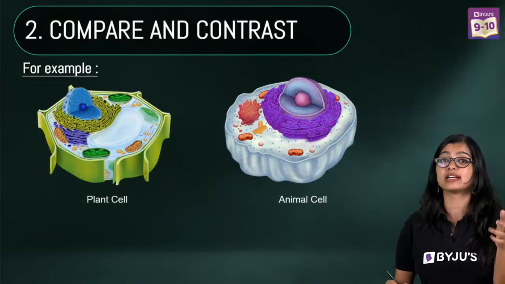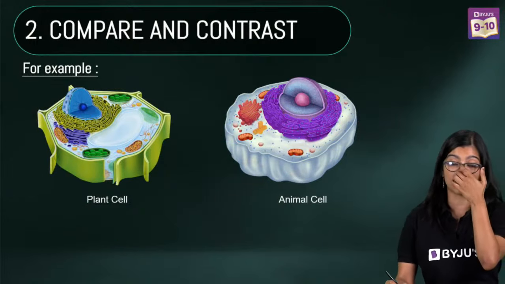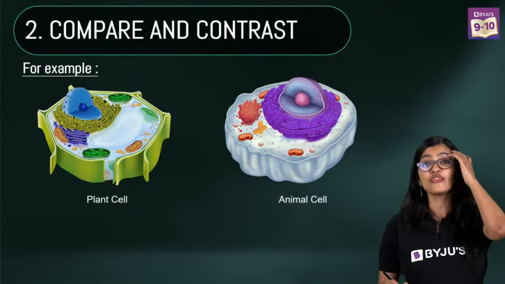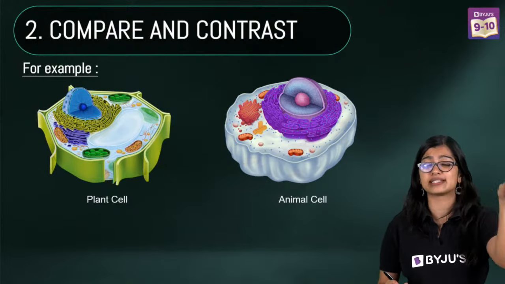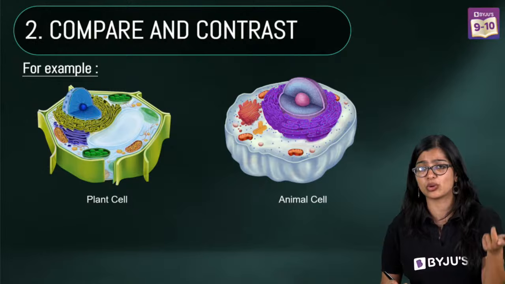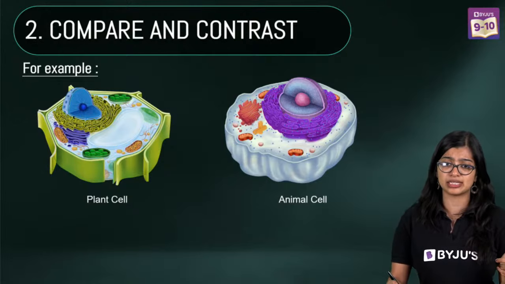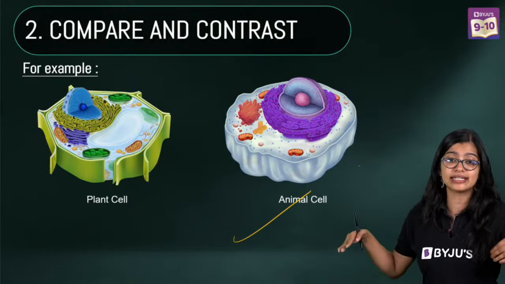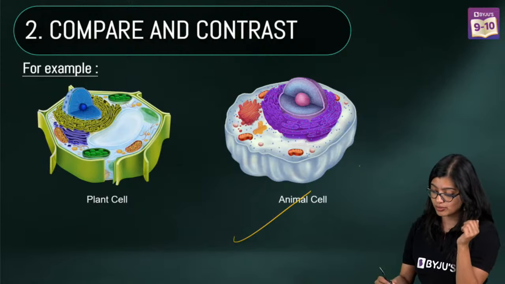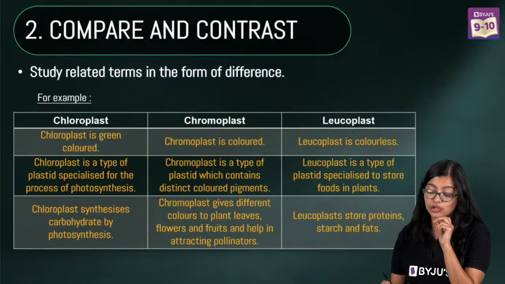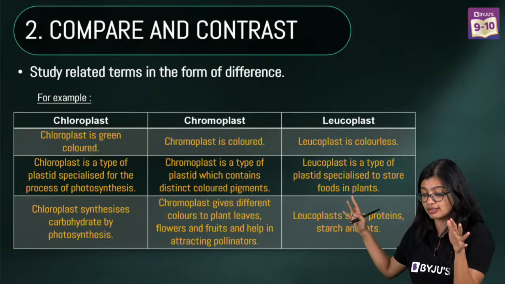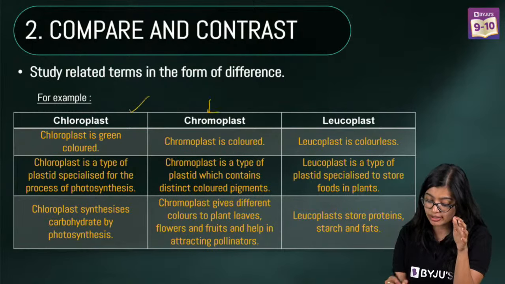And in many places, there are many commonly asked difference questions, right? So if you think about it, difference between nucleus and nucleoid, prokaryotic and eukaryotic, plant cell and animal cell. So you can make a table in this way and you can check it out. And it's always important that you compare and contrast and study.